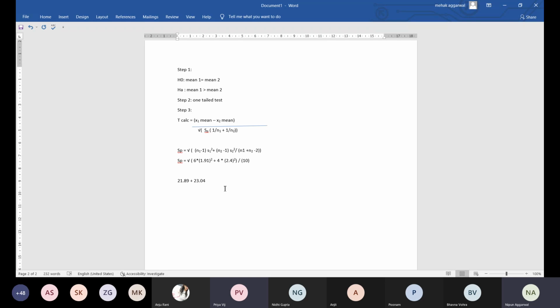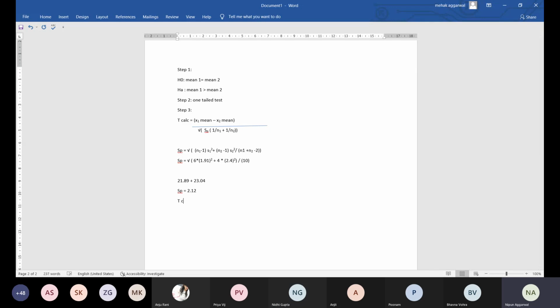Under root of 2.1, cross multiplying, 21.89 plus 23.04. So it was 4.493, right? So under root of 4.493 is 2.12. So SP value comes out to be, so SP is 2.12.